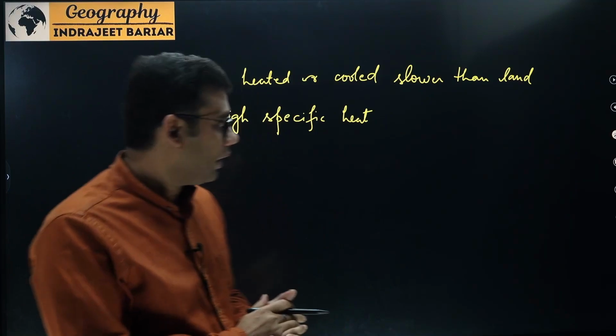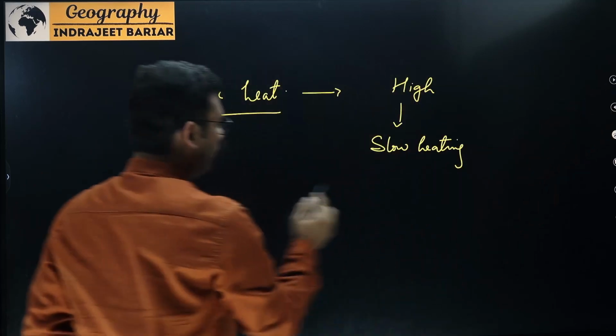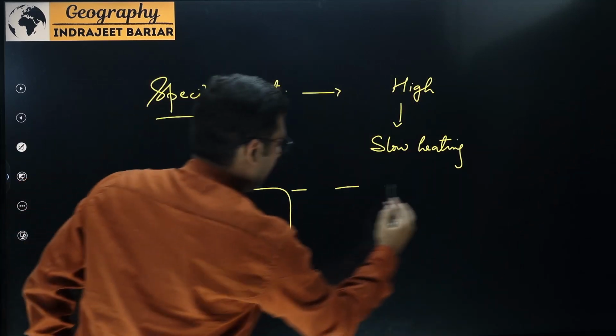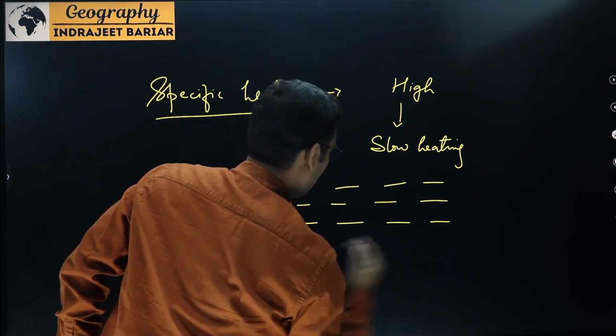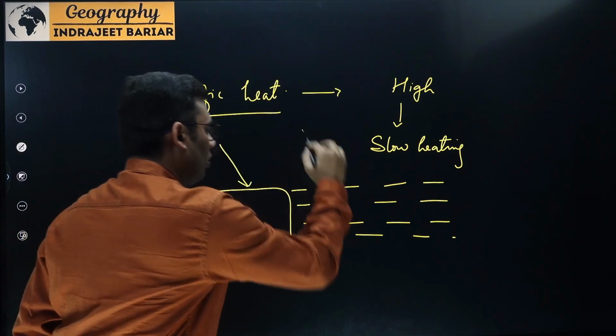Along with that, another property of water: if I have to compare land with water, over here land and water. What is going to happen when the sun rays fall on these two?